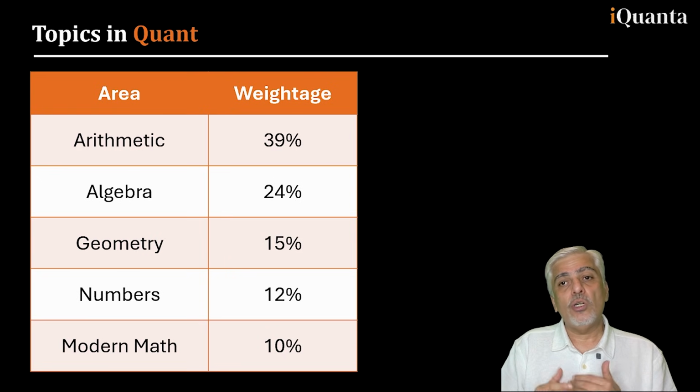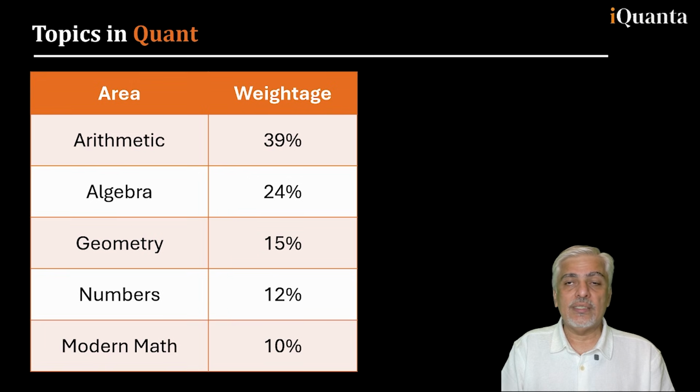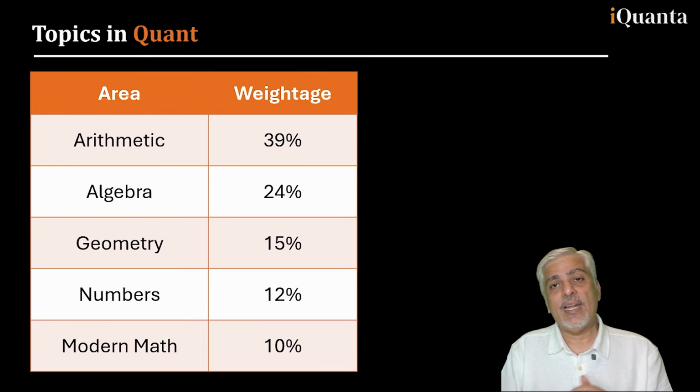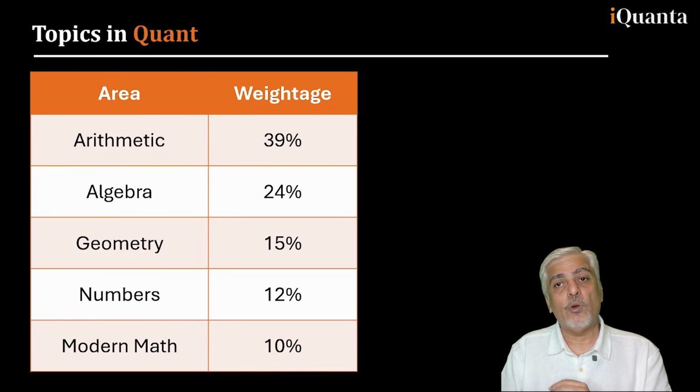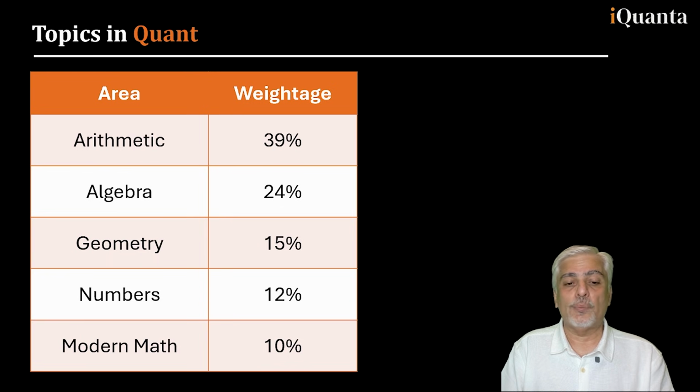A lot of non-engineering students, a lot of commerce students, have a little bit of a problem with both of them. They can do half of each of them, or depending on how good you are with a particular topic, you can pick up algebra or geometry first and then vice versa. Now, again, there are some topics which I will explain when I explain the individual breakup weightage, that maybe don't appear directly in CAT, but will have some importance in understanding other topics.